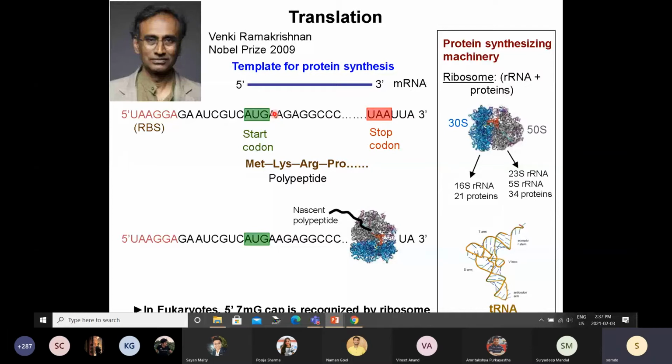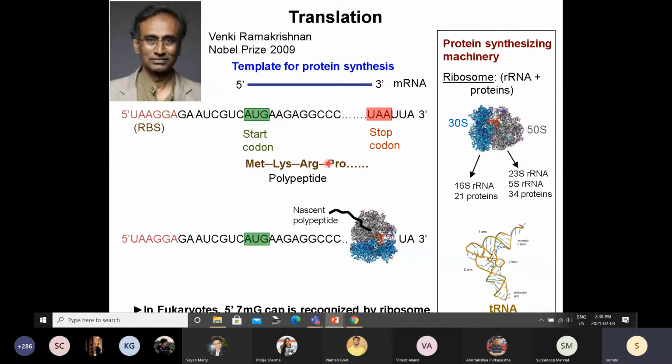For every codon, there will be a unique transfer RNA where these three bases will be complementary to the codon's three. On the other end, it will carry the corresponding amino acid. So these three bases will be UAC, and on this end, it will be a methionine.